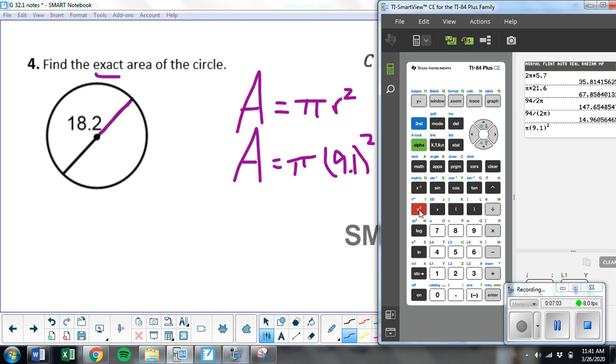See how I'm getting a decimal here that's going to go on forever? I have to have exact. I'm not allowed to round this. So the reason I had to round it is because pi goes on forever. So what we need to do is we need to not type pi because that makes it go on forever. Let's just type the 9.1 squared.